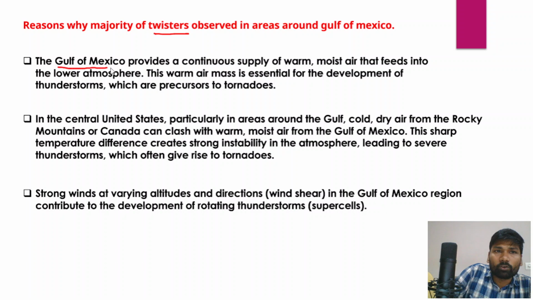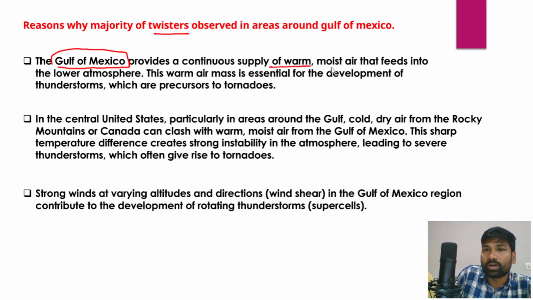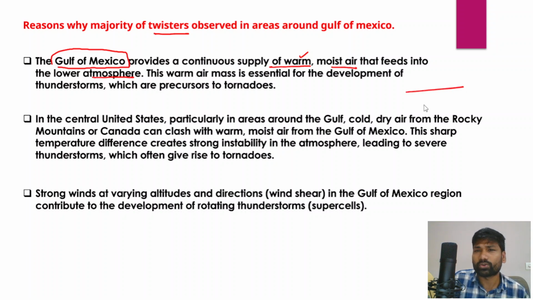In fact, the Gulf of Mexico region provides a continuous supply of warm moist air, right? That feeds into the lower atmosphere. So remember, for the formation of tornadoes or twisters, in the upper atmosphere we need to have cool conditions, and in the lower atmosphere we need to have warm air, right?